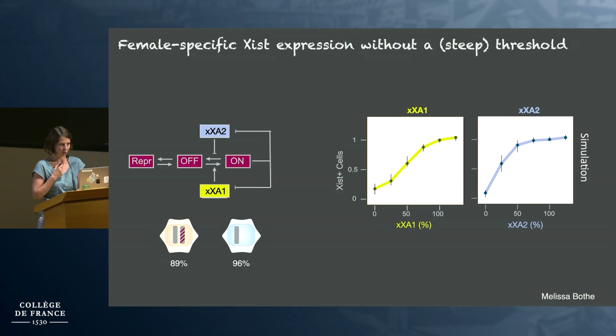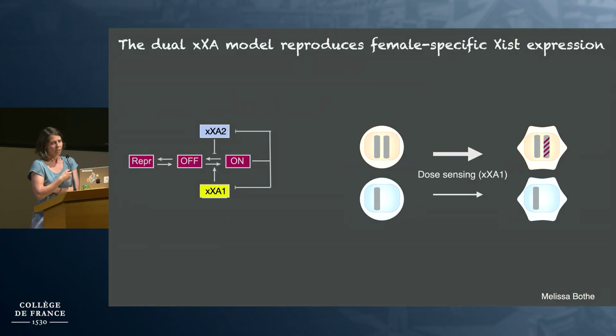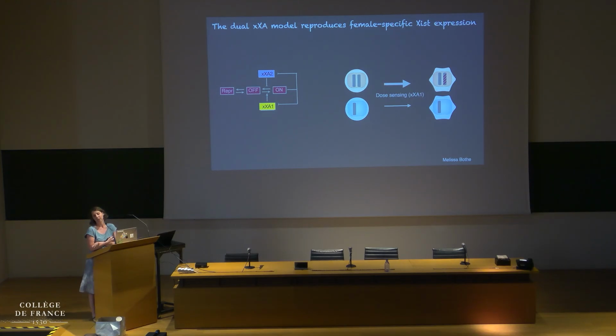So how does this model work now? It has two modes of operation. One part is the classical dose-dependent Xist upregulation, and that's in the model mainly the role of this XXA1 factor. Because females have a higher dose of that factor, they have a higher probability to upregulate Xist. But this is just a quantitative difference and not a binary all-or-nothing effect.